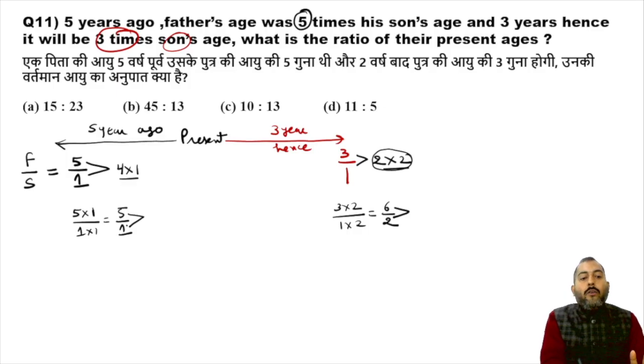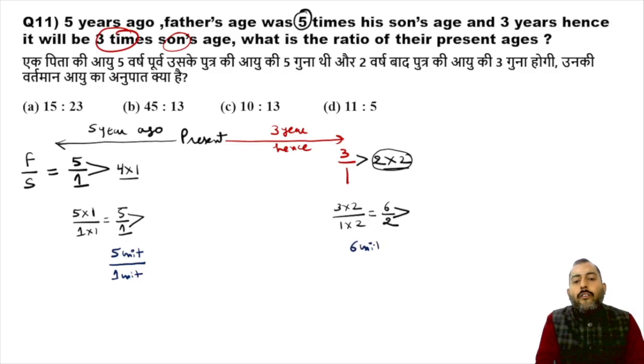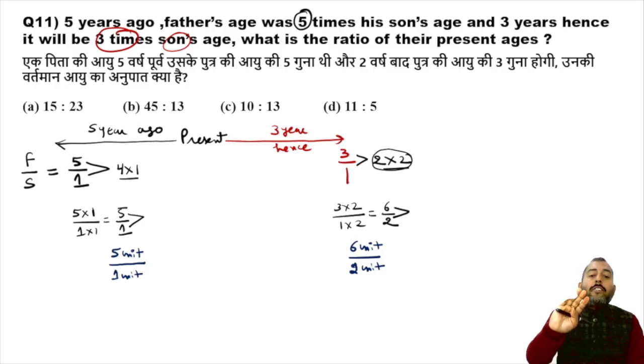Okay. Now you can consider 5 units as the age of father in the past and 1 unit as the age of son in the past. 6 units is the age of father in the future and 2 units is the age of son in the future.